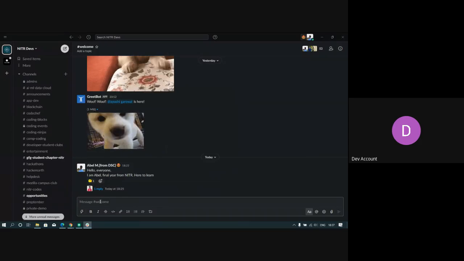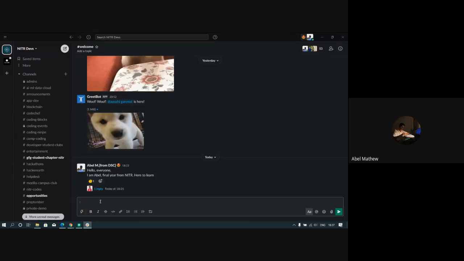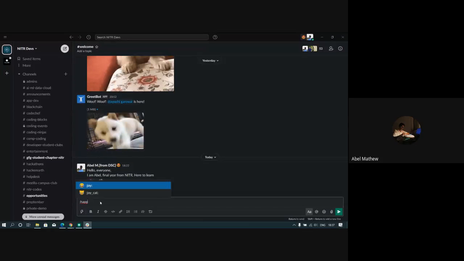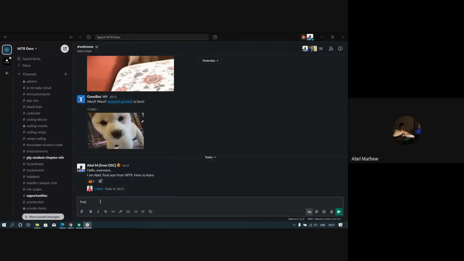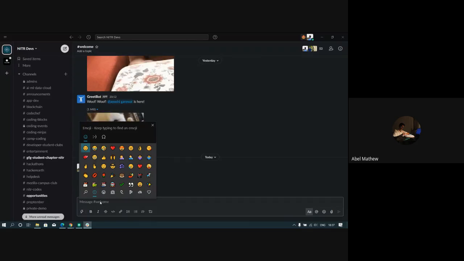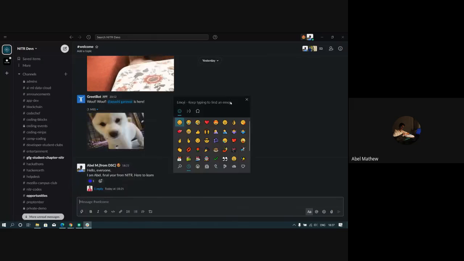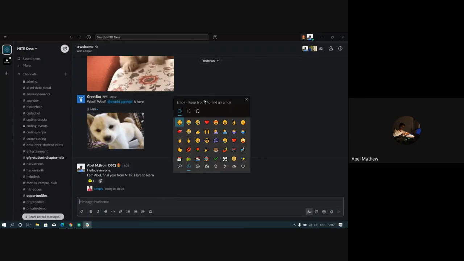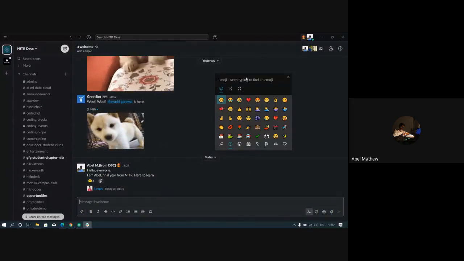Colon, then type something. Colon, then I type happy. Okay, yeah. So you type colon and then you start typing and it comes. There's also a shortcut to get emojis directly in Windows, which is Windows plus the full stop button or Windows plus the comma button. It will open an emoji bar in any place you want.